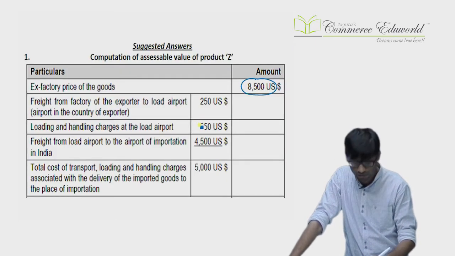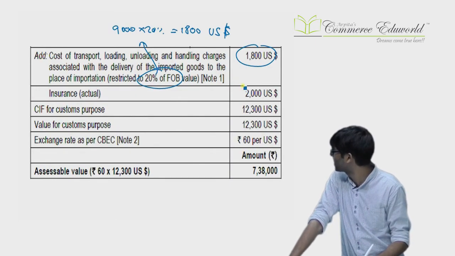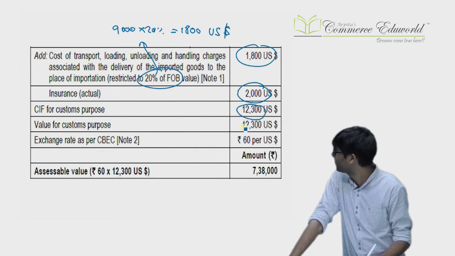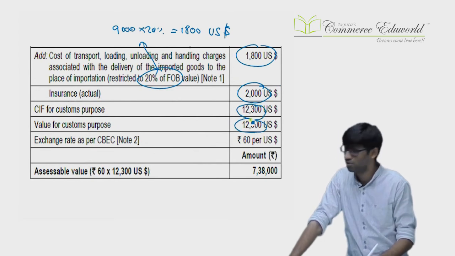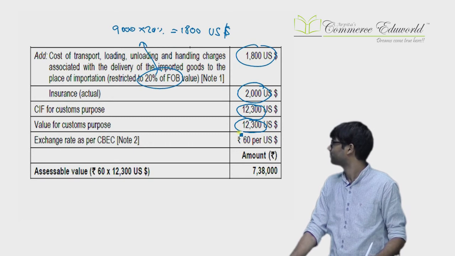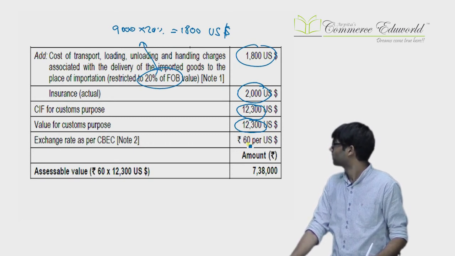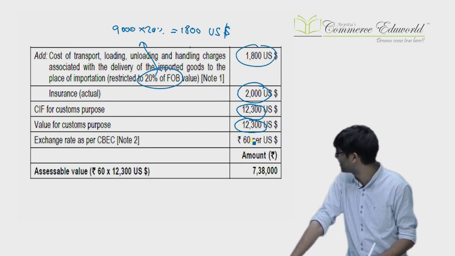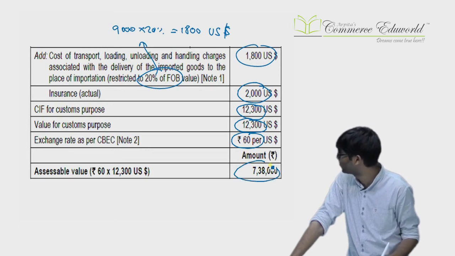Rest all is side working notes. Then insurance actual is added. You get the CIF. That becomes a value. No separate 1% is added. Okay, then the exchange rate. Now exchange rate we had decided 60. So total value in rupees you will get.